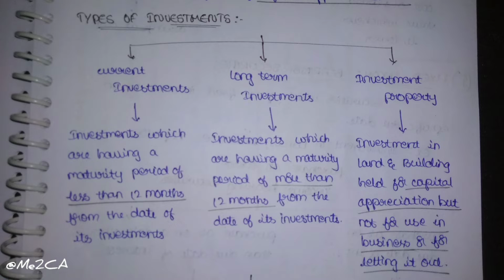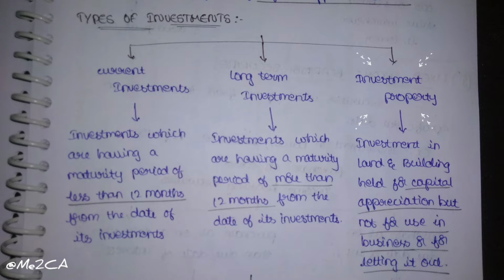Some traders buy shares of Apple company and hold them for more than 1 year, or for 5 years, etc., to have more profit at the end of the period. Since those investments are for more than 12 months, they are called long term investments.